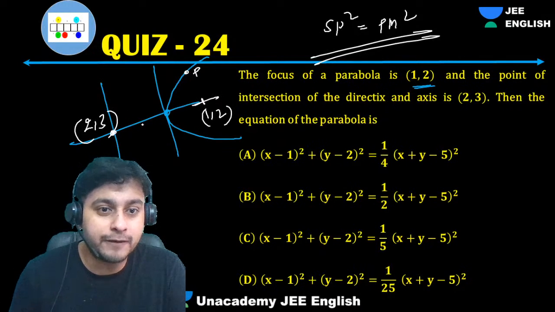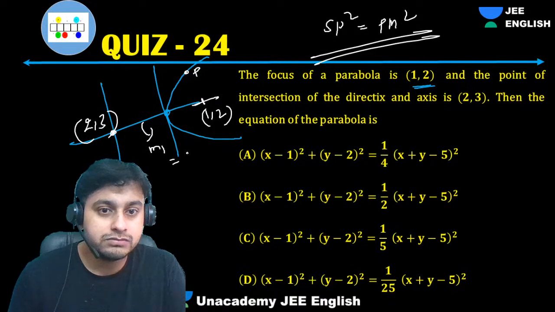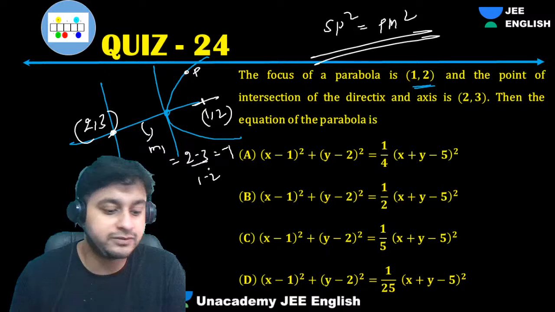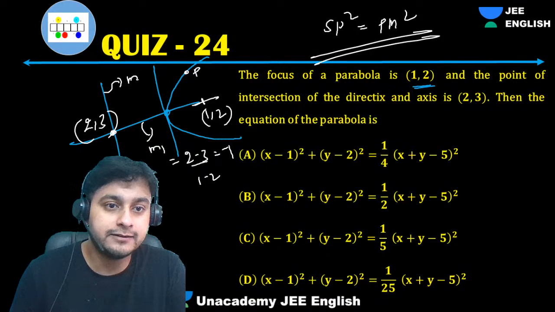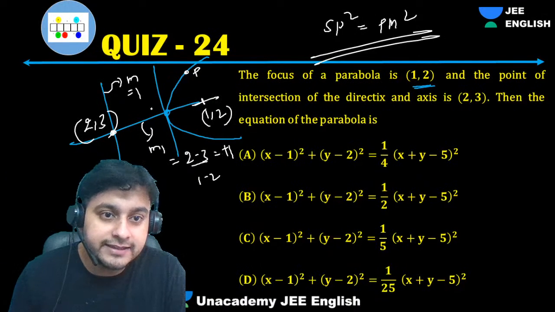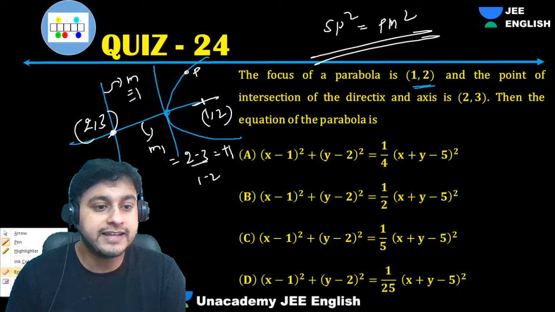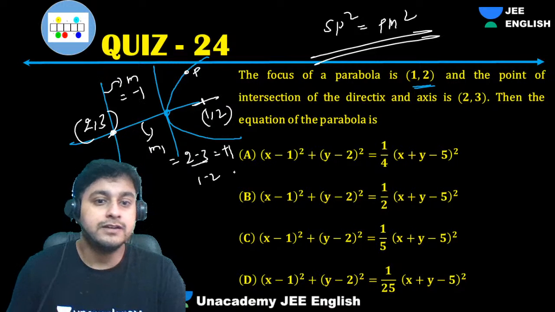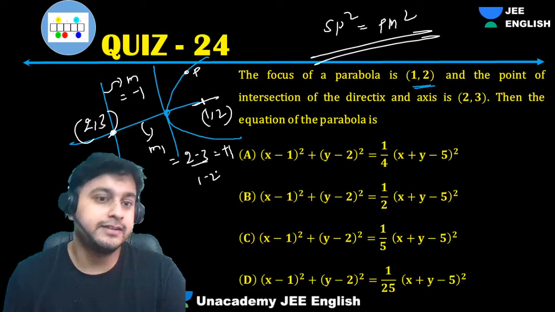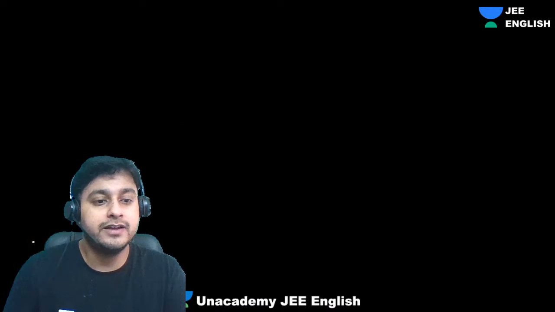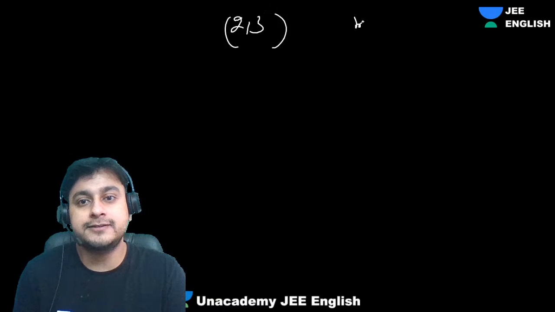So guys, what is the slope of this line? m1 is y2 minus y1, that'll be what? 2 minus 3 divided by 1 minus 2. It is what? Minus 1. And what is the slope of this line? Sorry, not minus 1, this is minus 1 and this will be 1, isn't it? Yes, slope of this line will be 1. The directrix slope will be minus 1 because this is 1. Yes? Okay. And the point is (2, 3). So directrix passes through (2, 3) and slope is minus 1.